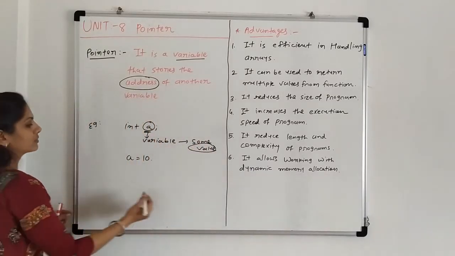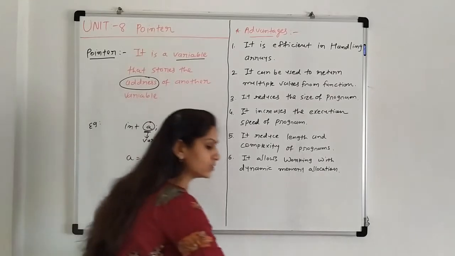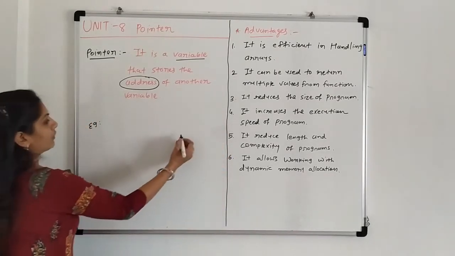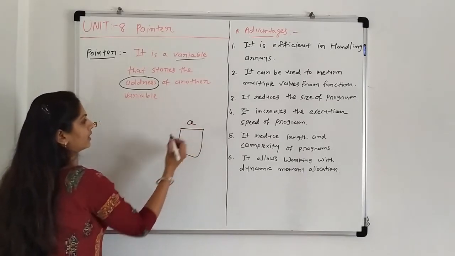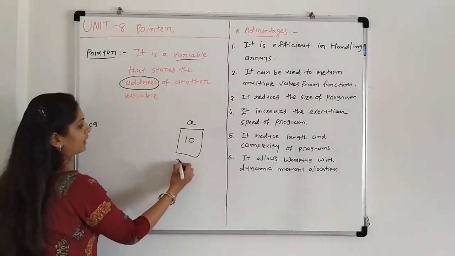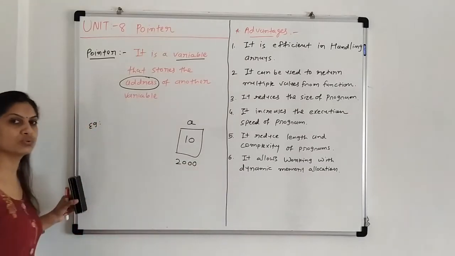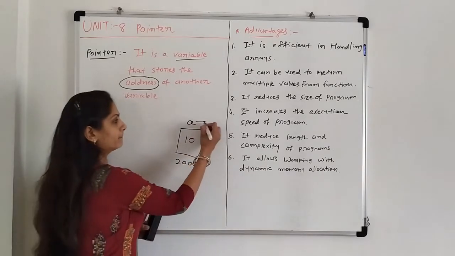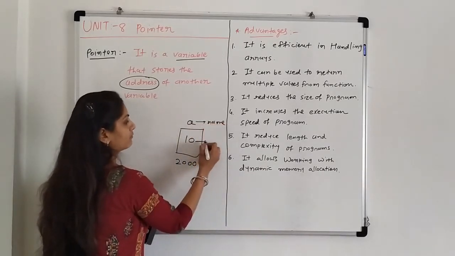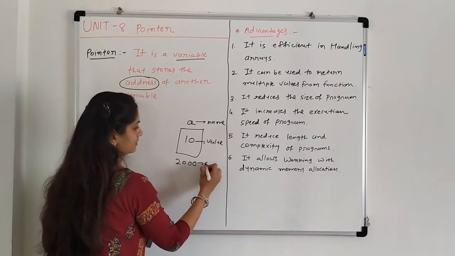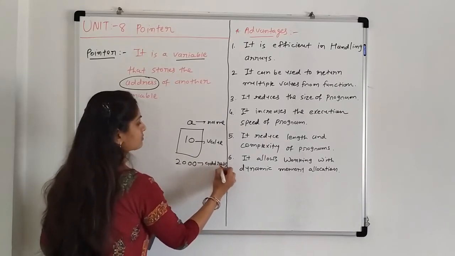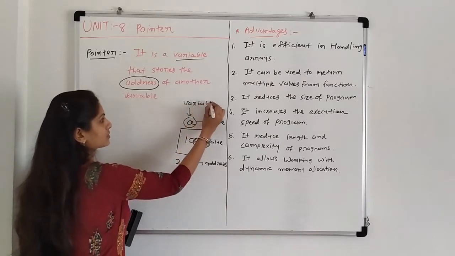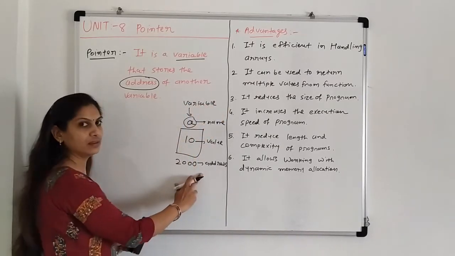But suppose, according to the definition, I am writing two variables. The first variable a has value 10 and it has an address, suppose 2000. Each and every variable has a name, then a value and an address. Here a is a simple variable which stores some values and it has an address.